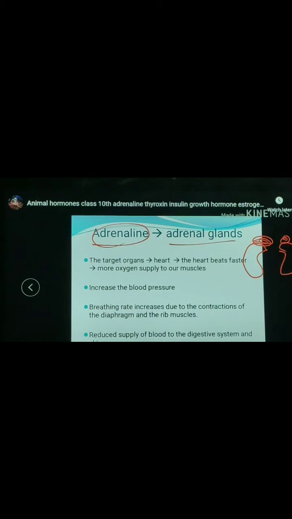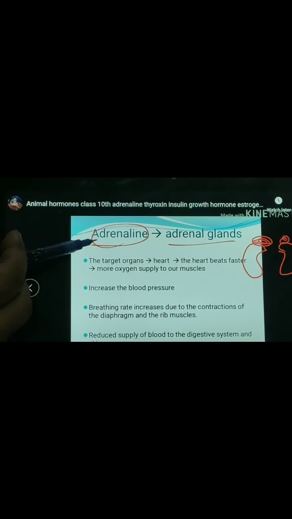All these responses together enable the animal body to be ready to deal with the situation. Such animal hormones are part of the endocrine system, which constitutes a second way of control and coordination in our body. So this hormone is also known as the stress hormone.